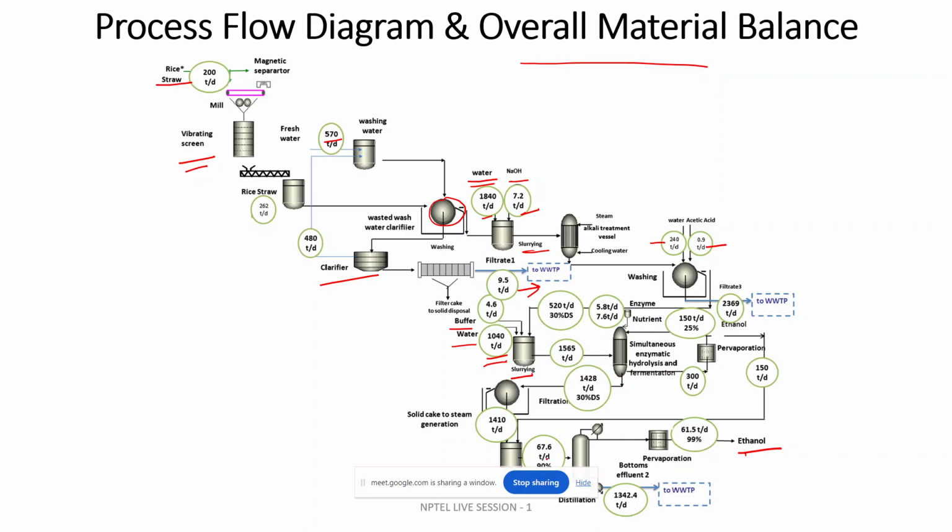So in each stage, they have mentioned how many tons per day. They are adding some external reactant, or externally, suppose, buffer water, and whatever you are getting as a top stream product, like overflow product and underflow product, they have separately mentioned the material balance. And at the end of the whole chemical process, you are getting 61.5 tons per day of 99% pure ethanol.